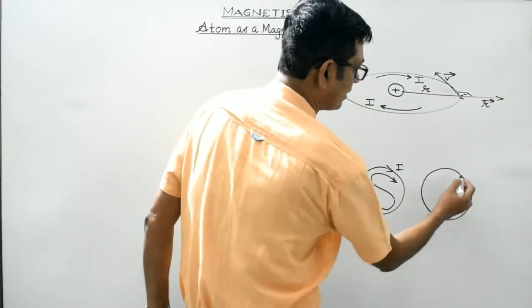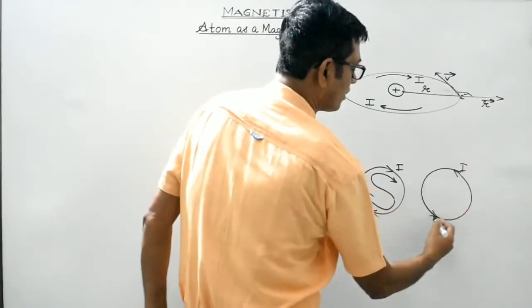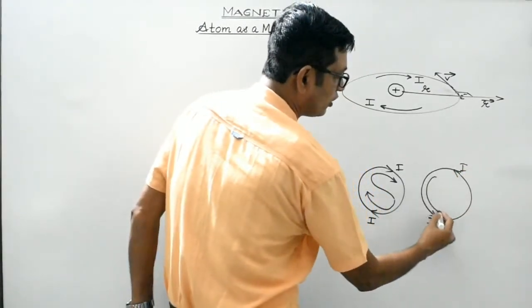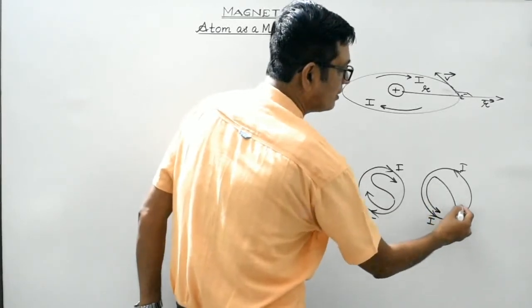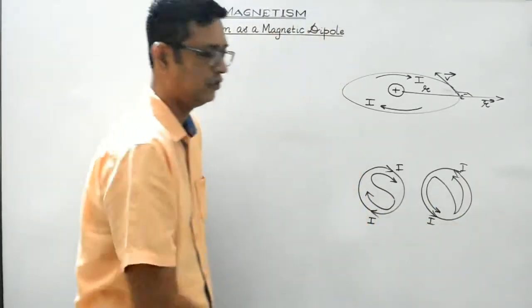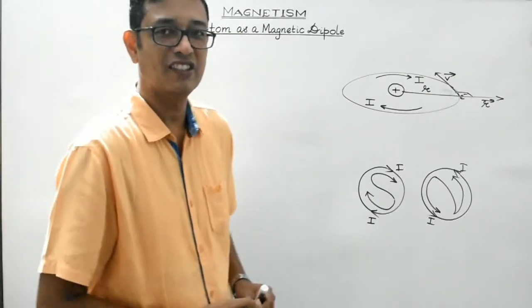So it will be like this, anti-clockwise. So this phase of the current carrying loop will behave as north pole. We all are aware of it. We have already discussed this, isn't it?